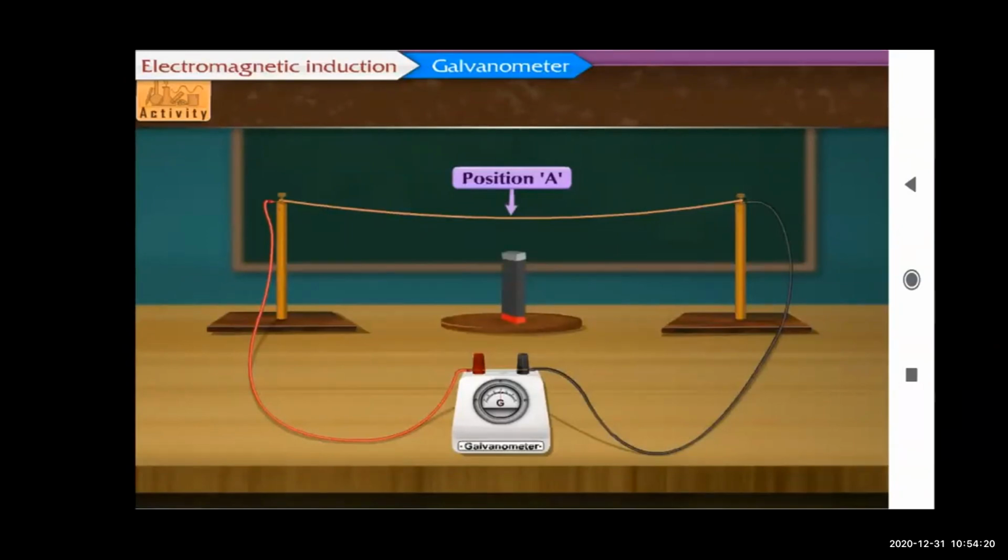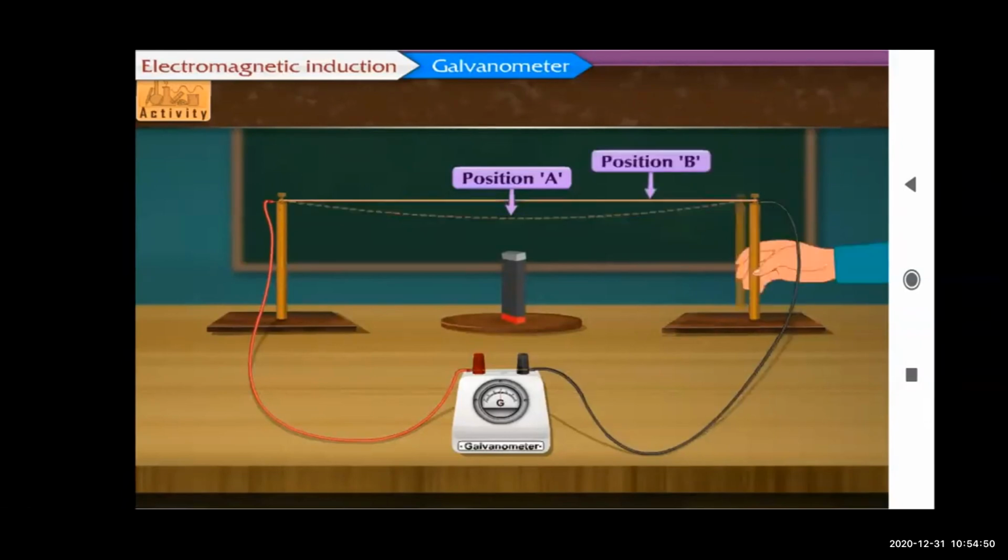So what we have seen: let us keep two stands at a distance from each other and fix each end of a copper wire with each stand. Let us consider this position of the copper wire as position A. Connect one wire from one end of the copper wire to the positive terminal of the galvanometer, and connect the other end of the copper wire to the negative terminal of the galvanometer. Keep a bar magnet erect in such a way that one of its poles is below the copper wire. Now, let us shift one of the stands away from the magnet. Now you can see on the right hand side, one end of the stand is moved, right?